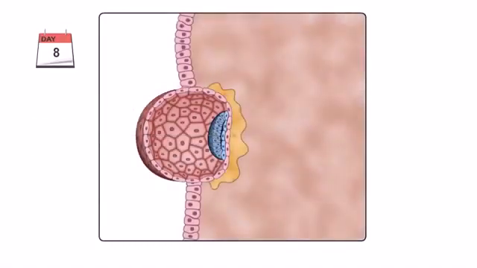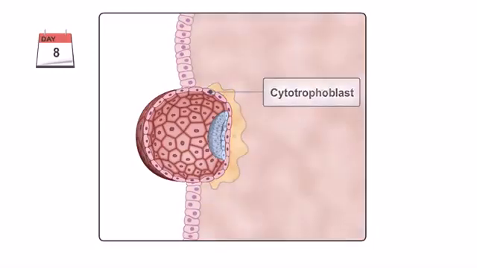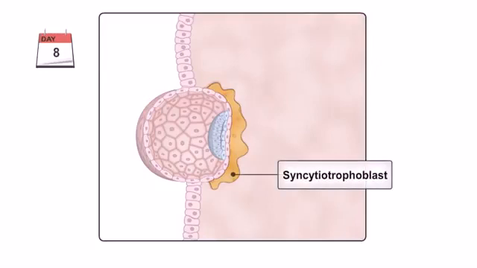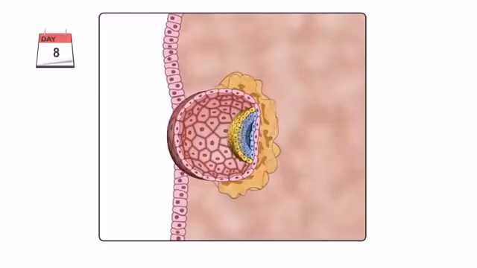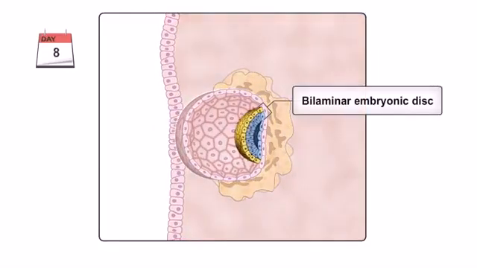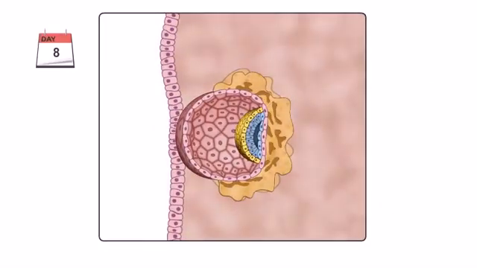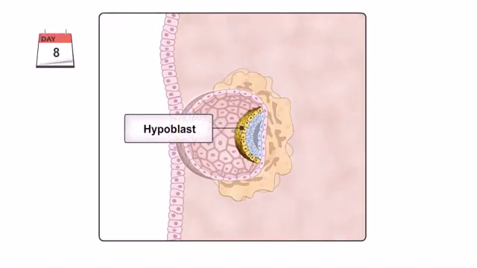As the trophoblast makes contact with the endometrium, it differentiates into two layers: an inner cytotrophoblast and an outer syncytiotrophoblast. The embryoblast differentiates into a bilaminar embryonic disc composed of two cell layers, the hypoblast and the